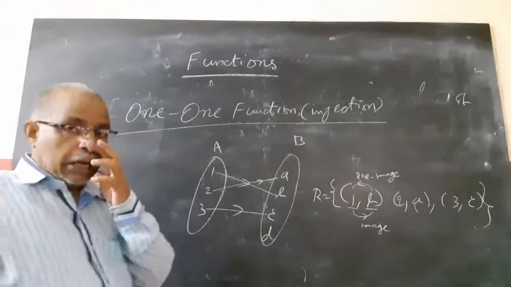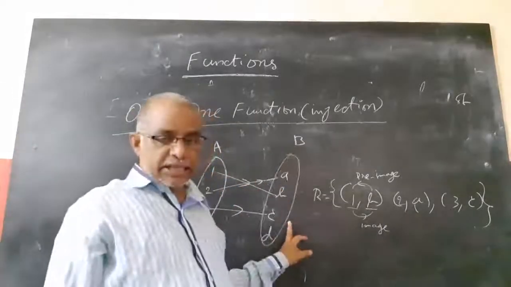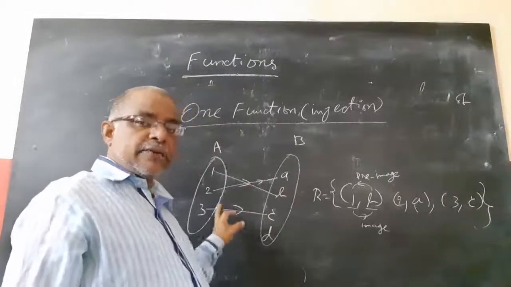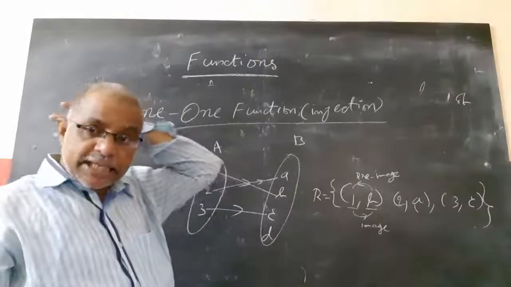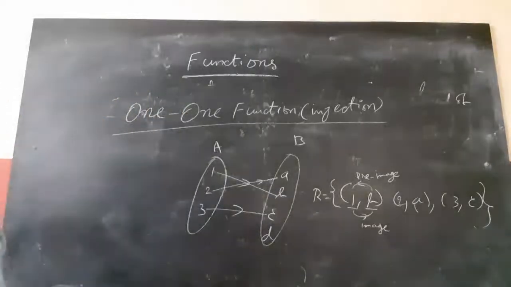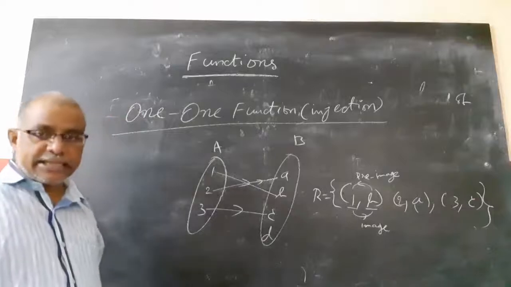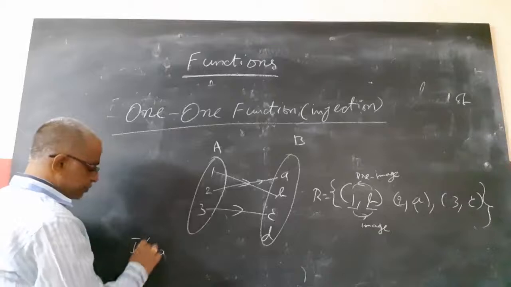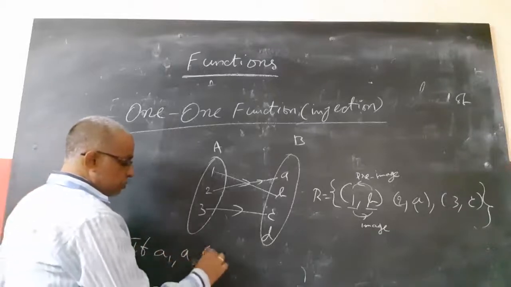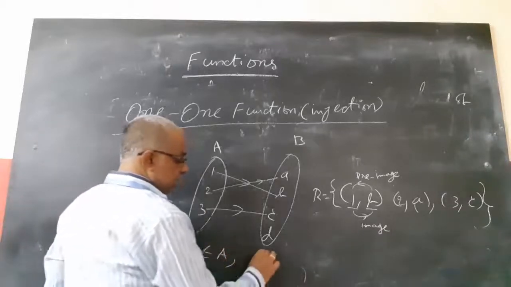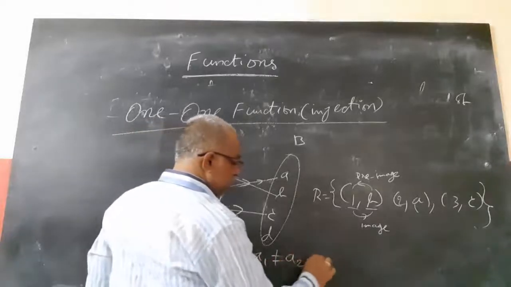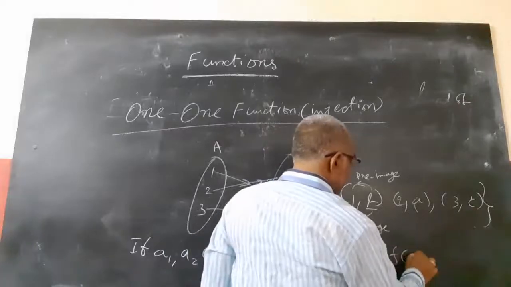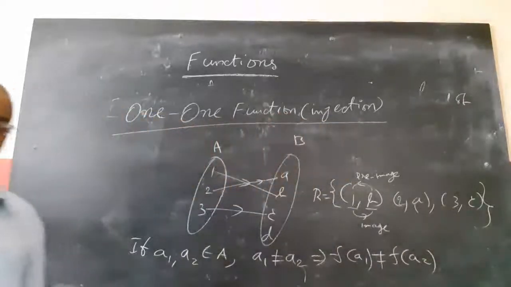Now, what I want to say, a one-one function means all the elements of A will have different images in B. We can say it like this: if a1, a2 belong to A such that a1 not equal to a2 implies f(a1) not equal to f(a2).